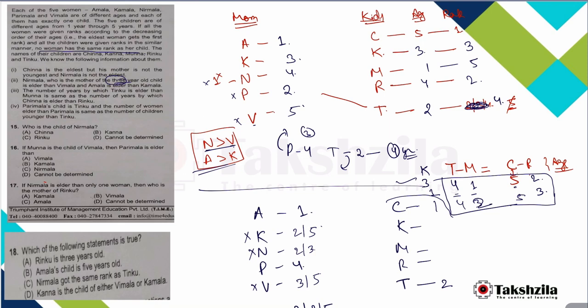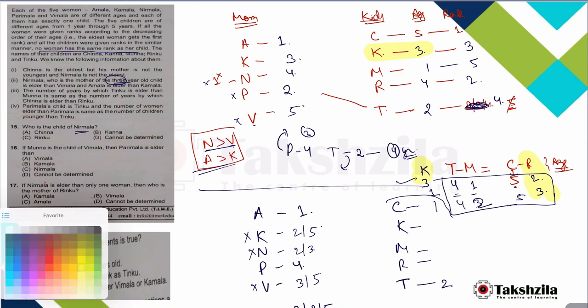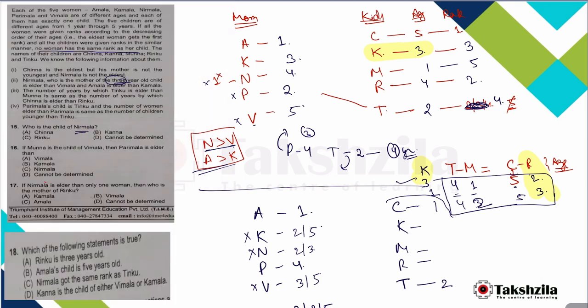First question is, who is the child of Nirmala? In one case you can see that the child of Nirmala is a 3-year-old child, that is Kanna. And in another case the child of Nirmala is another 3-year-old kid, that can be either Kanna or Rinku. So we cannot determine this, so the answer is option D, CBD.